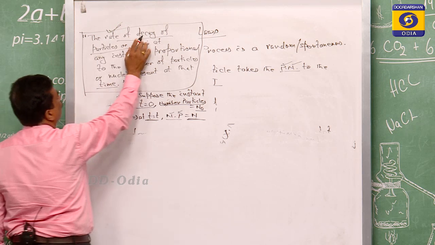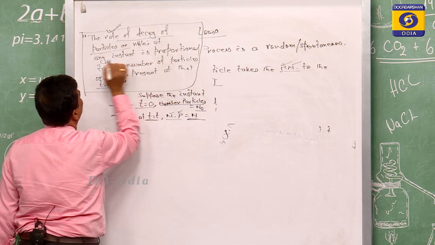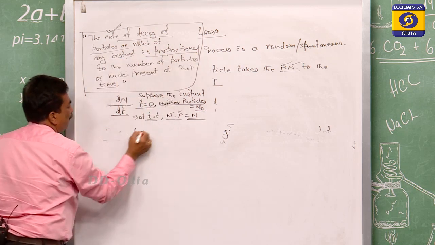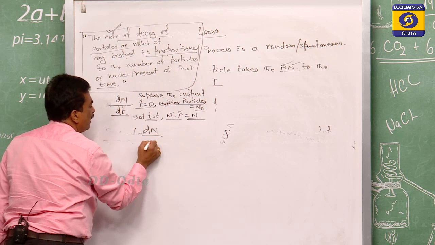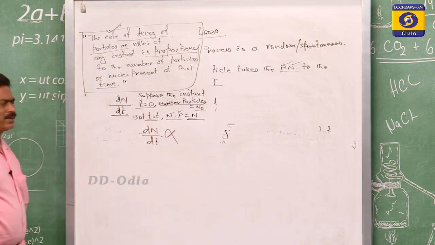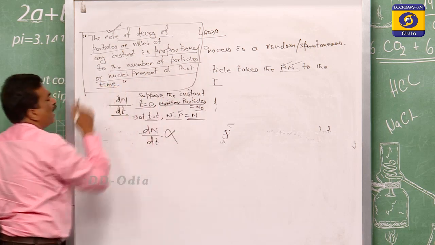So the rate of change of particles or nuclei at any instant is proportional to the number of particles present at that time.